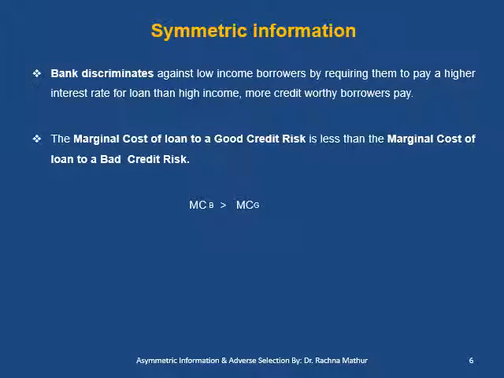Therefore, from this example, we can say that in symmetric information, when both the parties have complete information about each other, banks discriminate against the low income borrower by requiring them to pay a higher interest rate. Therefore, the marginal cost of a loan to a good credit borrower is less than the marginal cost of a loan to a bad credit borrower, as you can see from here.